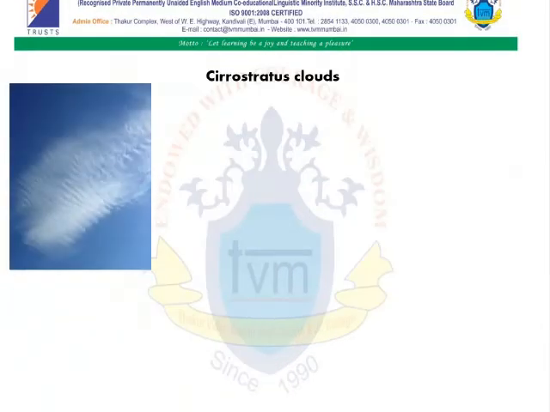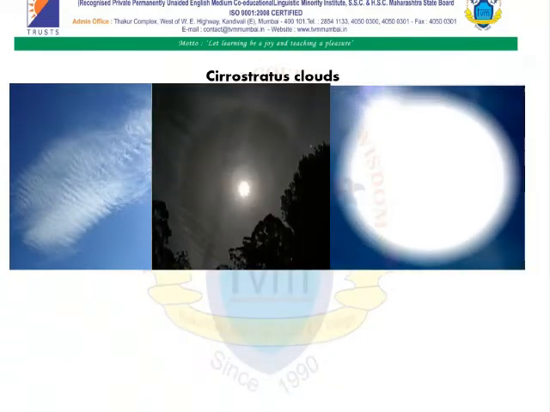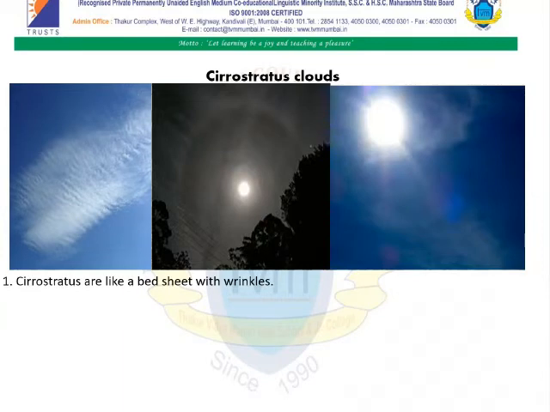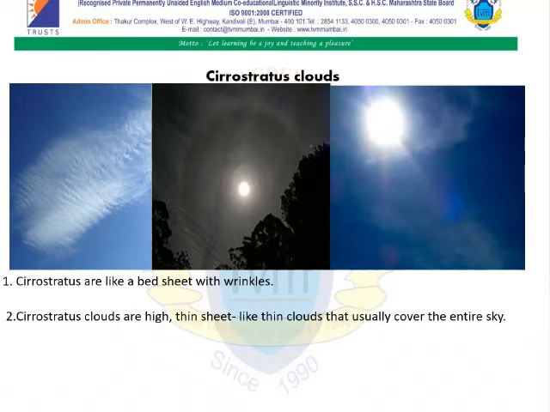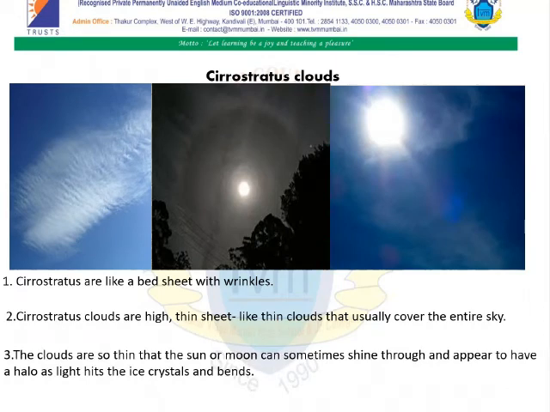The third type of high cloud is cirrostratus cloud. In this slide, we can see the images of different cirrostratus clouds. Let us study the features of cirrostratus clouds. First, cirrostratus are like a bedsheet with wrinkles that we can see in the first figure. Second, cirrostratus clouds are high, thin clouds that usually cover the entire sky. The clouds are so thin that the sun or a moon can sometimes shine through and appear to have a halo as light hits the ice crystal and bends.